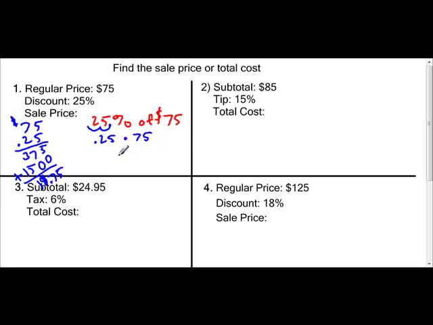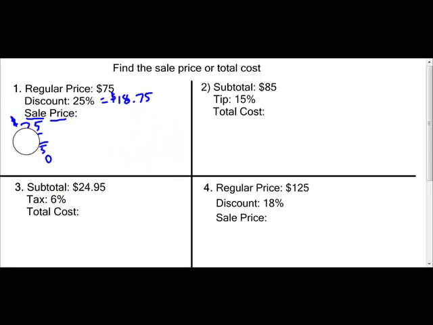So this here is $18.75. So the discount is equal to $18.75. But they don't want to know what the discount is. They want to know the sale price. This is the amount they don't pay. We want to know the amount they do pay. So let's erase this so we have a little room to work here.